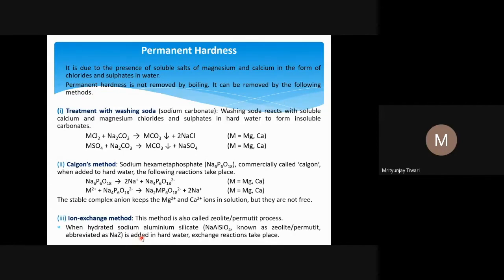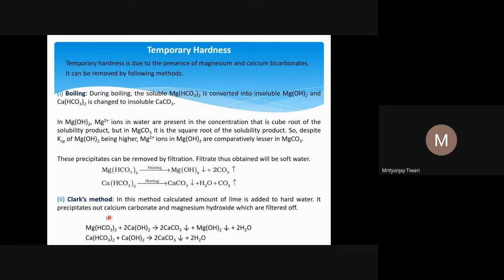So we use the calculated amount, the exact amount of lime required, to remove temporary hardness using Clark's method. We can find how much is required from the stoichiometric equation. Suppose magnesium is there and you know the concentration: from this reaction, for 1 mole, 2 moles of calcium hydroxide, or lime, are required, and with calcium carbonate a 1:1 ratio is required.